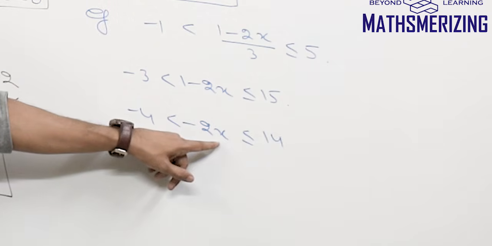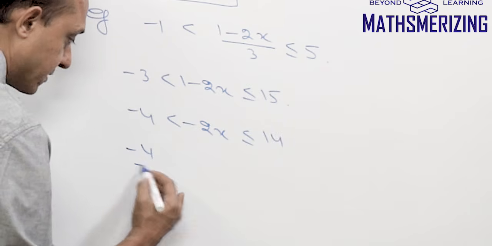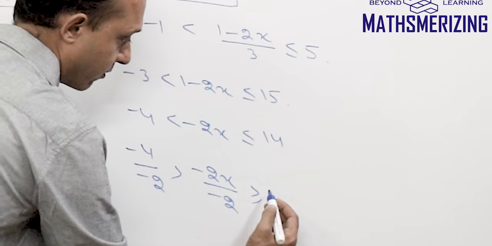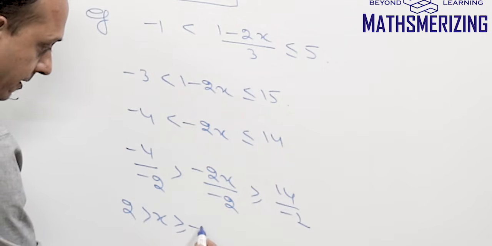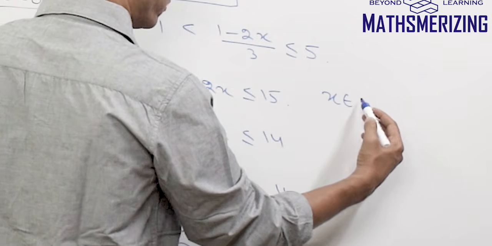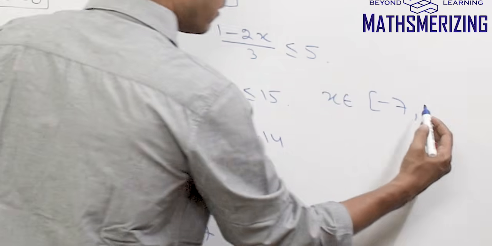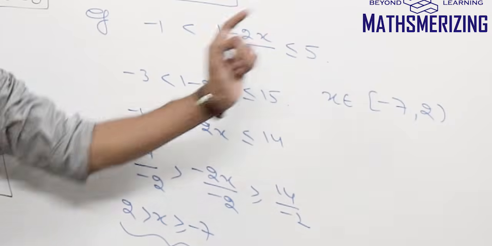Now I need to find x. In order to find x, I'll have to divide by minus 2. And when I'm dividing with a negative number, the sign of inequality reverses. So I'll write it as minus 4 by minus 2 is greater than minus 2x by minus 2 is greater than or equal to 14 by minus 2. So this is 2, this is x, and this is minus 7. So the value of x lies between minus 7 and 2. Or I can write it as x belongs to minus 7 included, and then it goes up to 2 not included. So the solution to this question is x belongs to minus 7 to 2.